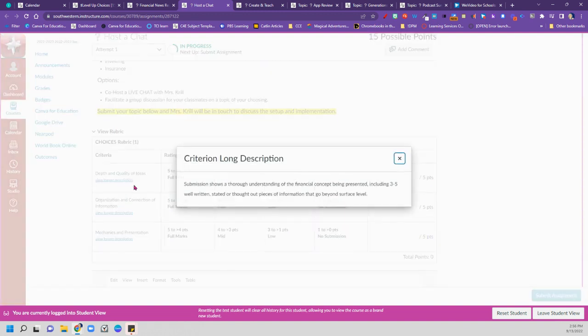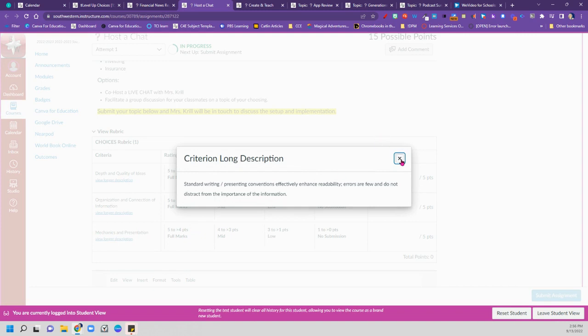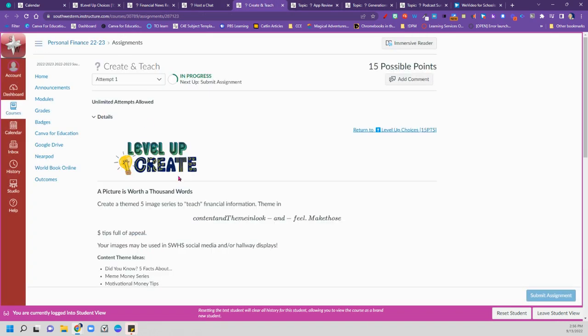Making sure that you are referencing the rubric. For each one, it's the same rubric. You want to have all your ideas well organized, and also, of course, have good mechanics and writing conventions and spelling.